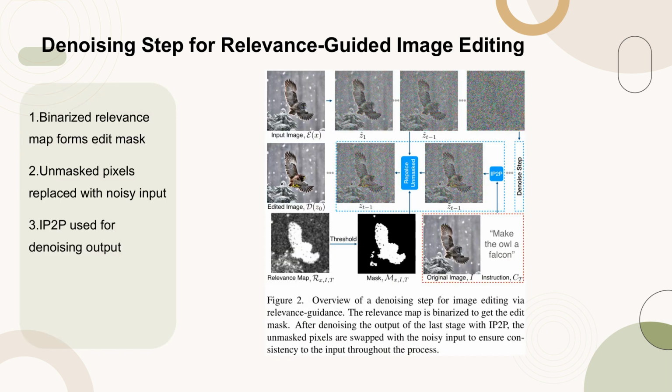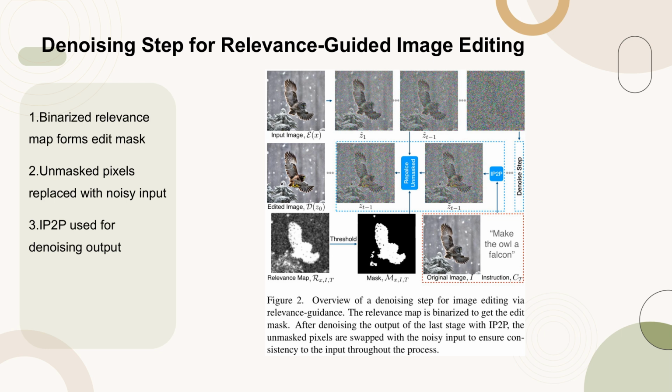Figure 2 provides an overview of a denoising step in relevance-guided image editing. The process begins with the creation of a relevance map, which is then binarized to form an edit mask. This mask identifies the regions of the image that should undergo editing. Following this, the output from the last denoising stage is processed using IP2P. Crucially, the unmasked pixels, which are not intended for editing, are swapped with the corresponding pixels from the noisy input. This ensures that the integrity of the original image is maintained throughout the editing process. The use of IP2P in the denoising step is key to achieving accurate and localized edits, while preserving the overall consistency of the image.